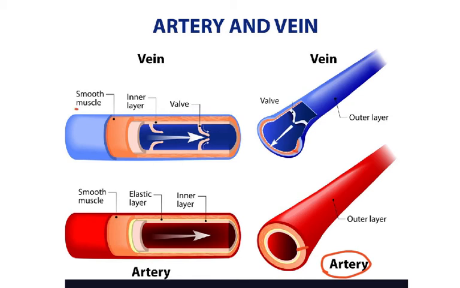And you can see there is muscle in the wall of the arteries. There's very little smooth muscle in the vein, and there's more smooth muscle here. And you can also see the elastic layer. There's hardly any elastic tissue in the vein.